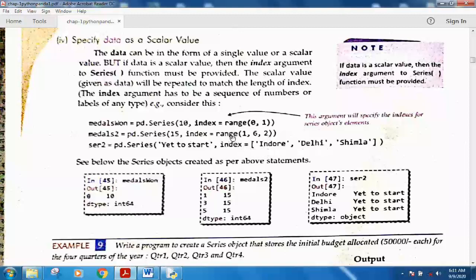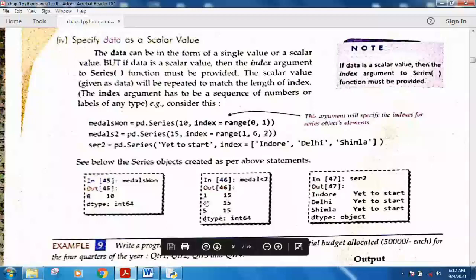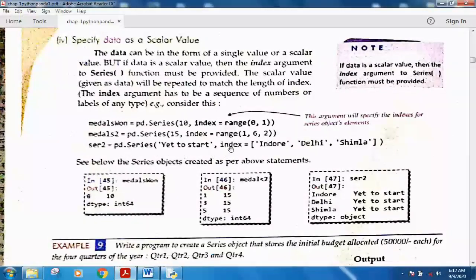Here the index will be 1, 3, 5, since the step is 2, and the elements will all be the scalar value 15.